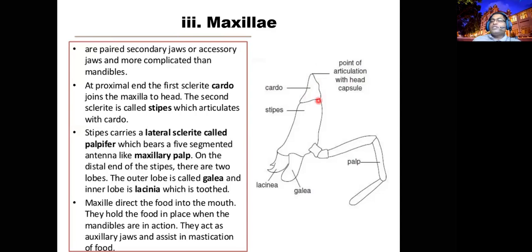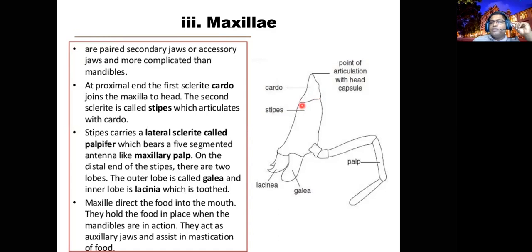The cardo is a triangular plate-like structure. The second plate is rectangular. The bigger, larger one we call the stipes. The stipes joins with the cardo, not by a dicondylic joint but just through muscles.